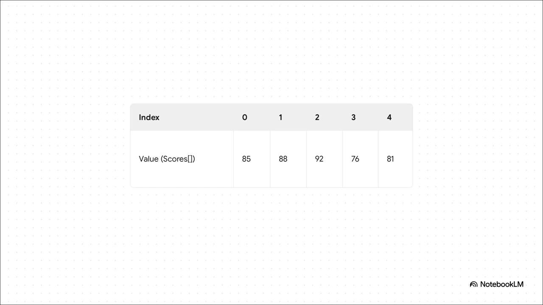Now, get ready for the first big aha moment, or maybe, wait, what moment, for every new programmer. How computers count. See, for us, the first item in a list is number 1. But in code, the first item is at position 0, index 0. So if you look at this array of scores, to get that first score, 85, you'd ask for scores[0]. To get the third score, the 92, you ask for scores[2]. Getting your head around this counting from 0 thing is a massive step forward.